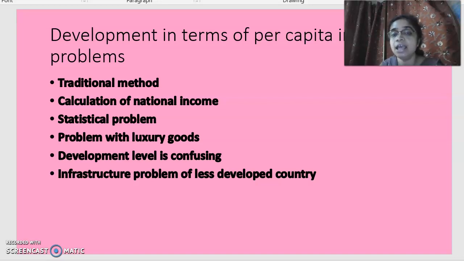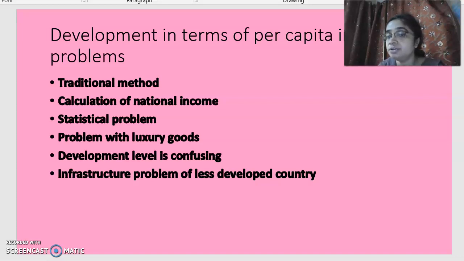The second problem is the calculation of national income. Calculation of national income can also create a problem, because there are so many ways of calculation. Some people say per capita income is not giving the true picture of the economy, and per capita expenditure is a better indicator for the development of the economy. Now, the statistical problem: obviously some statistical methods create problems for the calculation of per capita income. There are so many errors that may occur, and the statistical methods followed in different economies are different, so we cannot compare in that sense.